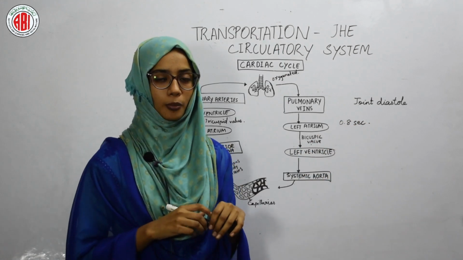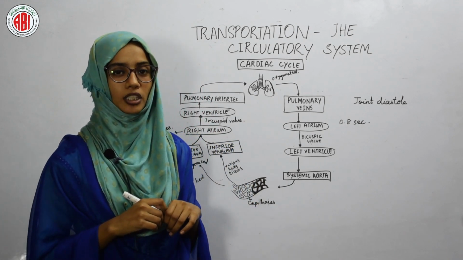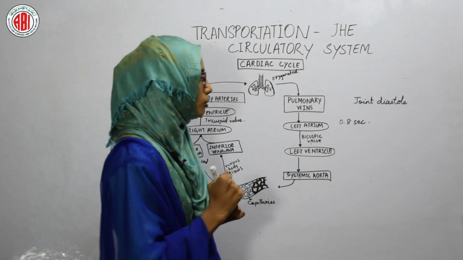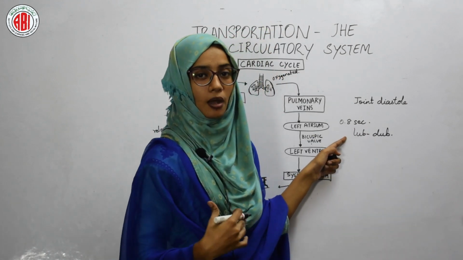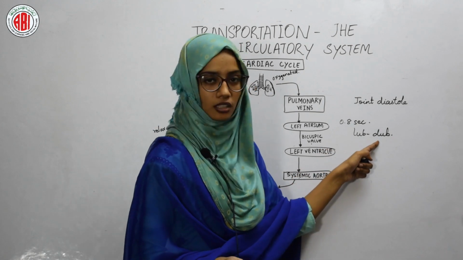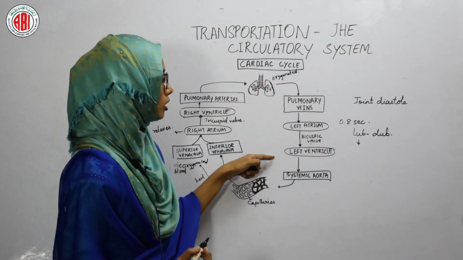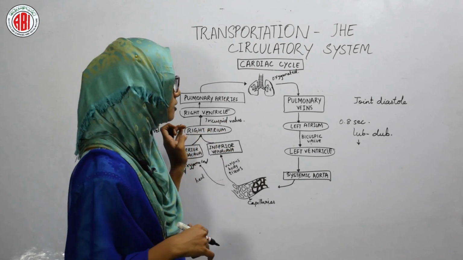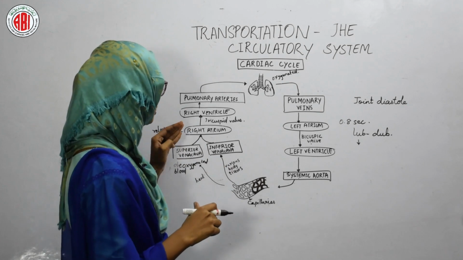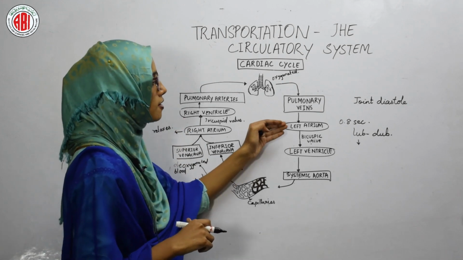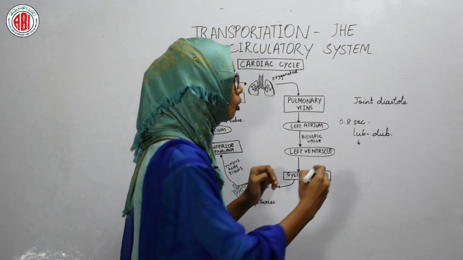So when the heart beats we can hear a sound, and that sound is produced by the movement of the valves. The sound is called as lub dub. Lub is a sound which is more louder than the dub because lub is made when the ventricles contract and valves close after the contraction of ventricle. So after the contraction of the ventricles, the valves close, the lub sound is made, which is more louder.